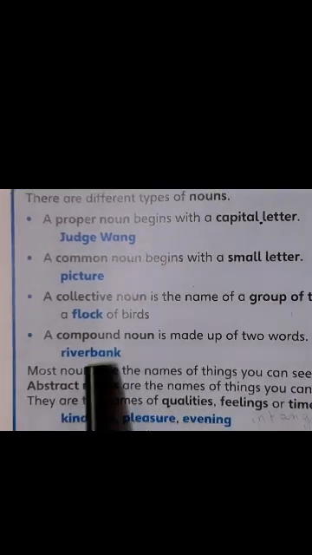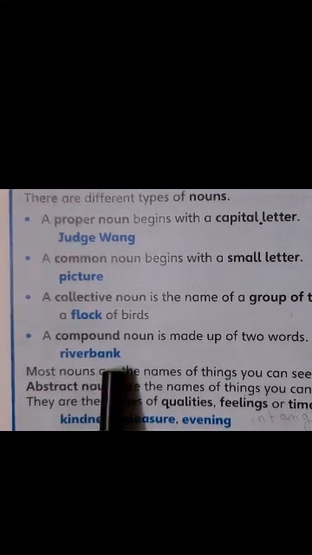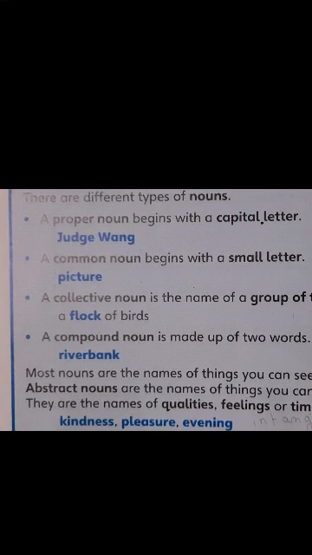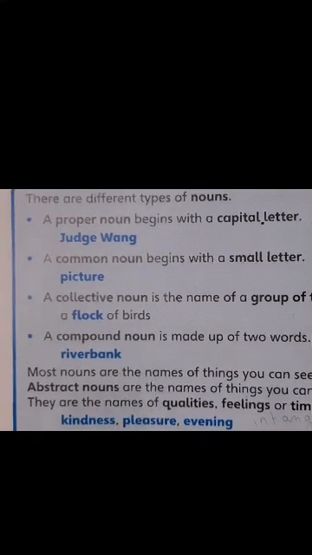Now children, compound nouns. What are compound nouns? They are made up of two words. Can you see here? River and bank. River, bank. Some more examples, children, of compound nouns. Think. Classmate, children with whom you study along in the same class. Bed bug. Ice cream. This is a compound noun.